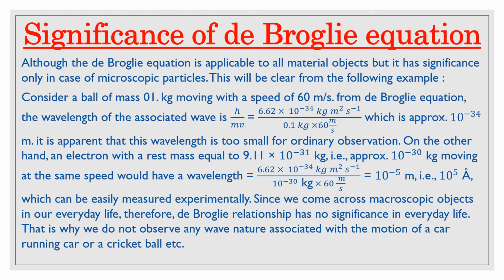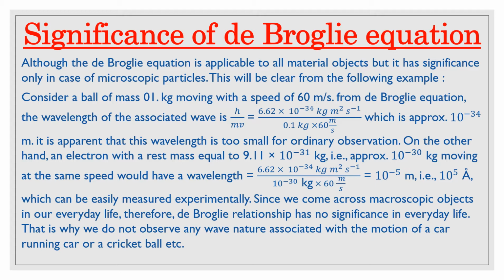On the other hand, if we consider an electron, we know the mass of an electron is 9.1 into 10 to the power minus 31 kg, which is approximately 10 to the power minus 30 kg.